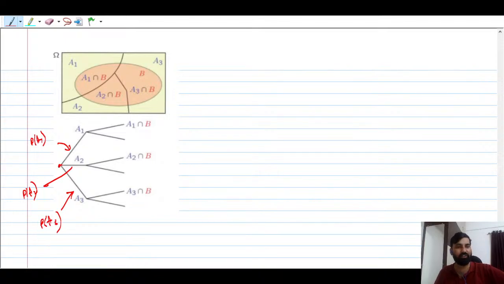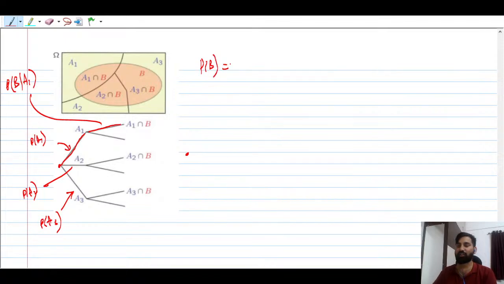You are starting from here. Now this branch will correspond to the probability of B given A1, because this is the conditional probability branch and the earlier one is the ordinary probability branch. Now suppose you are going to get B here. So what is the probability of B?